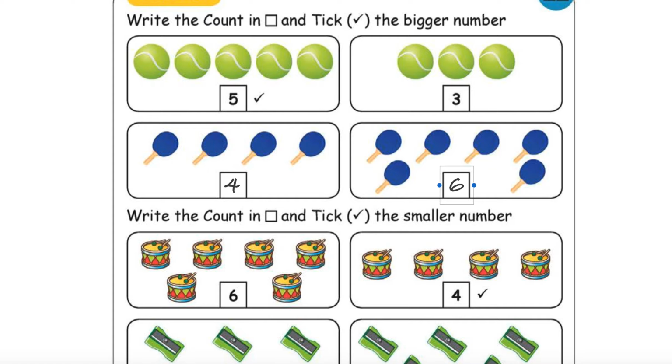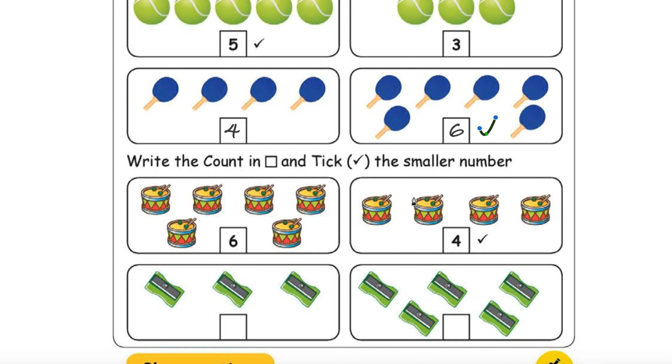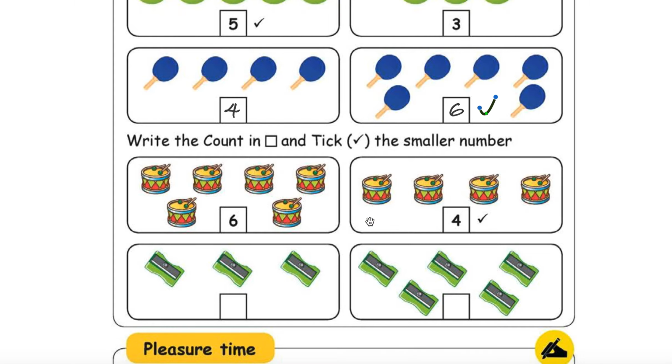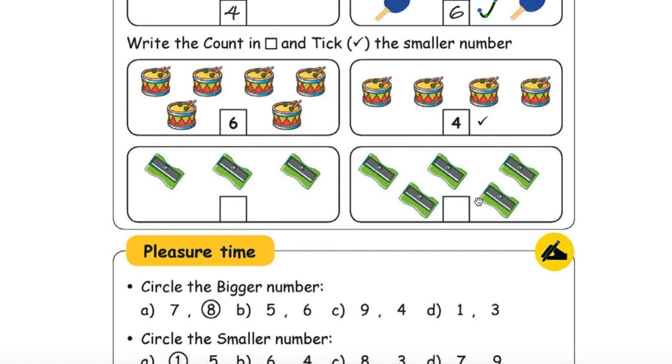Which is bigger, 4 or 6? Apparently 6 is bigger, right? More bats here, so 6 is bigger. You need to put a tick mark. Oh, tick mark like this. Okay, fine. 1, 2, 3, 4, 5, 6. 6 are there. Here there are 4. Oh, now you need to tick the smaller number. That's why he gave once again. We understood the game. Okay, now we will proceed.